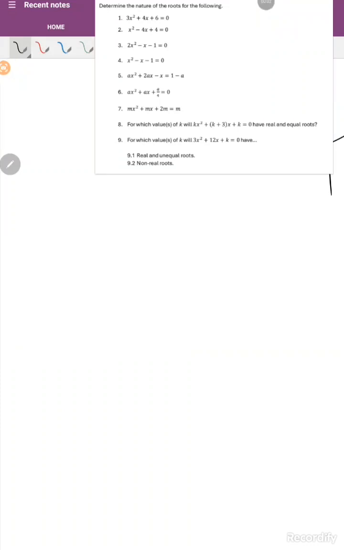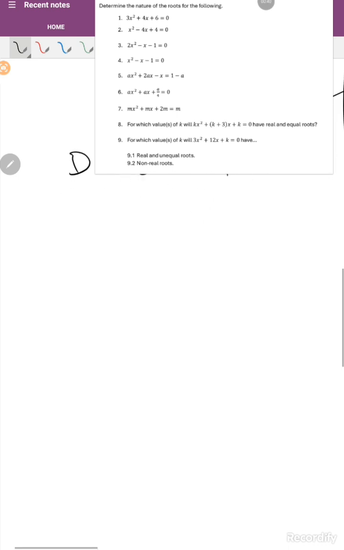So on this topic, we are going to determine the nature of the roots. Whenever you determine the nature of the roots, you must firstly know the quadratic formula and the roots formula. You must know the formula that says D is equal to b squared minus 4ac. We're going to use this formula to find the answers for everything, right?